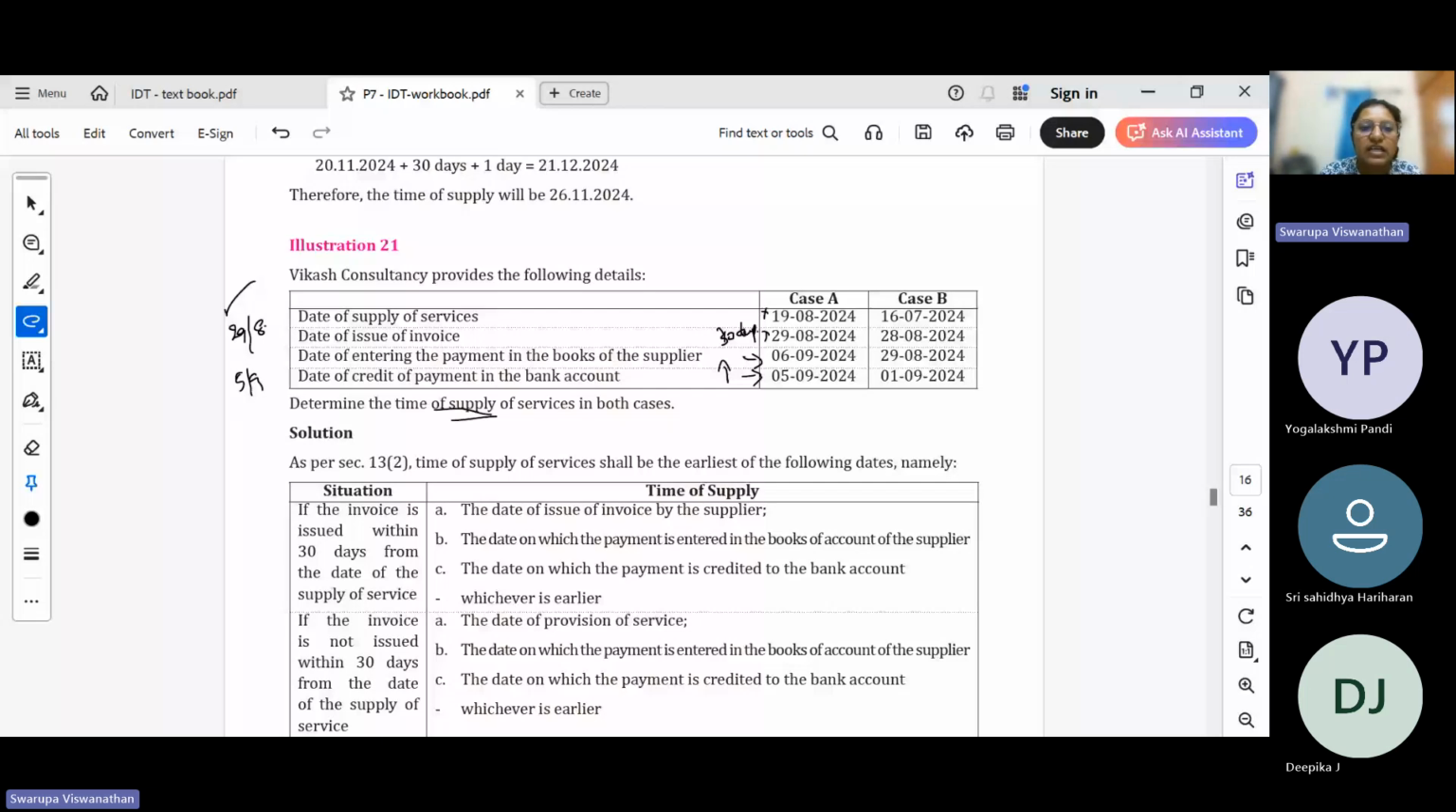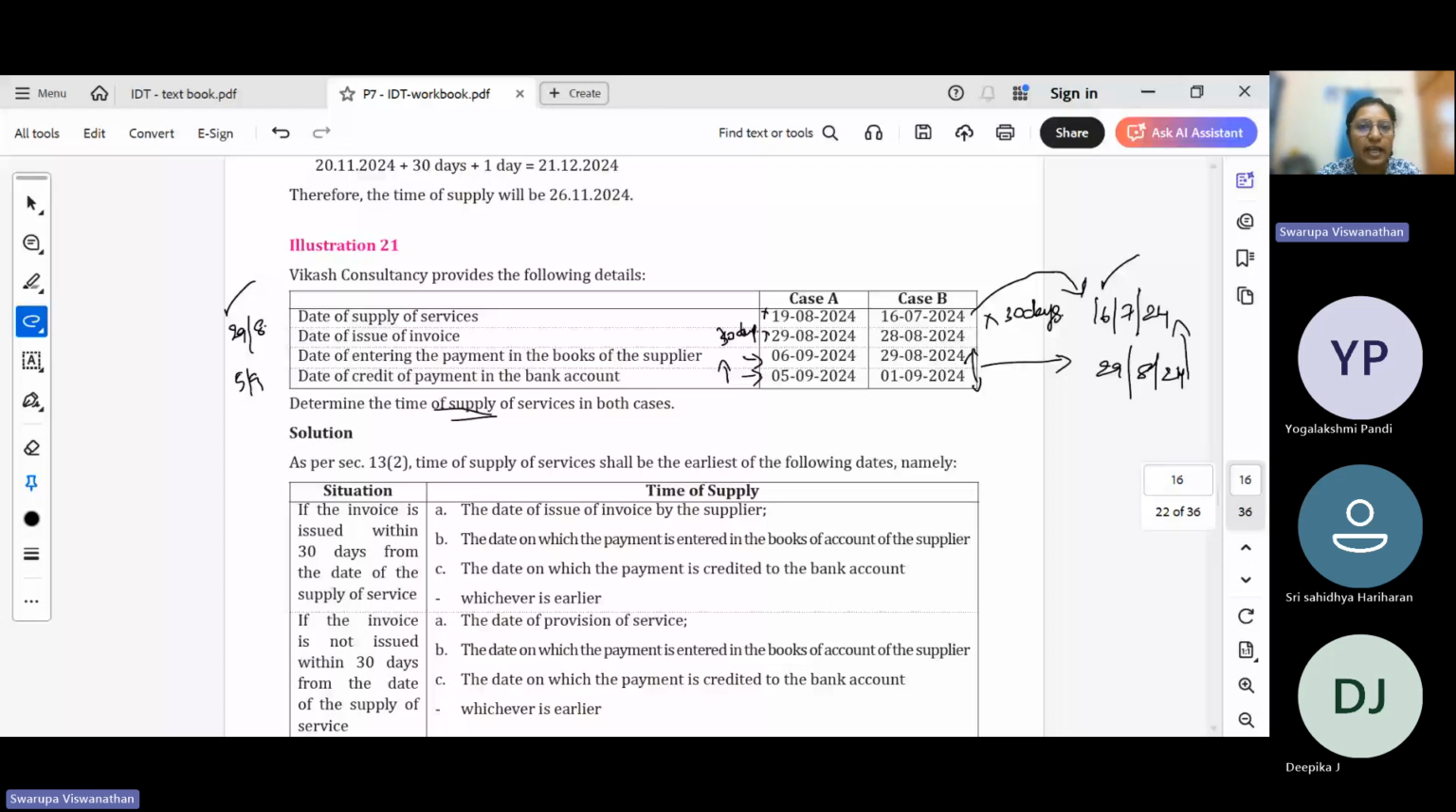In the second case, the supply of service was on 16/7/2024. The date of issuance of invoice is 28/8, so it was not issued within 30 days. If it is not issued within 30 days, the date of completion of service will be the first date. And what is the second date? The second date is the date of entering the payment in the books or the actual receipt, whichever is earlier. So here, the earliest of two payment dates is 29/8/24. So what will be the time of supply? The time of supply will be the earlier of the two dates, 16/7/24. So understanding the provision is very important.